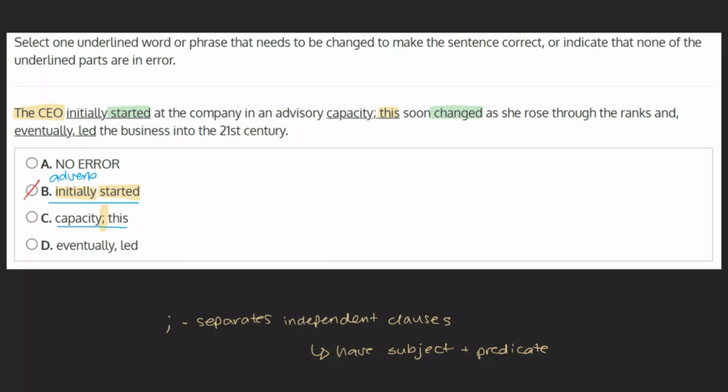Now that we've established that we're dealing with two independent clauses, we can see that using a semicolon to separate them is appropriate, and we can mark this choice off.